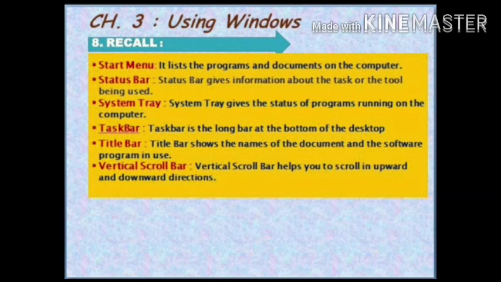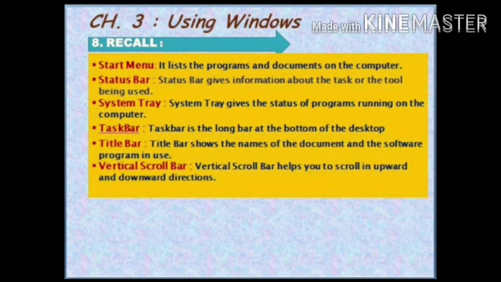It lists the programs and documents on the computer. Status bar. Status bar gives information about the task or the tool being used. System tray. System tray gives the status of programs running on the computer. Taskbar. Taskbar is the long bar at the bottom of the desktop.